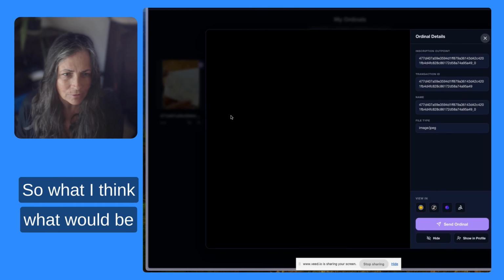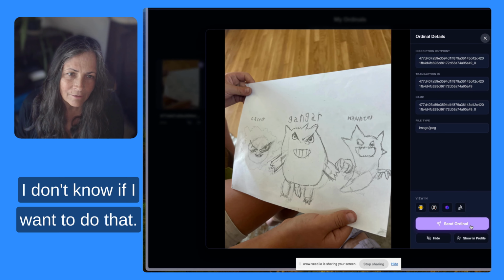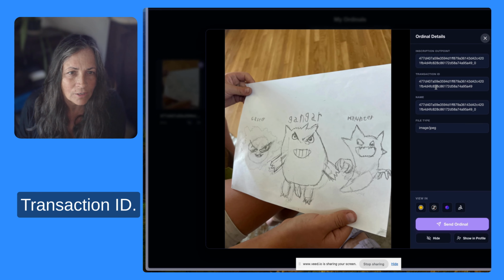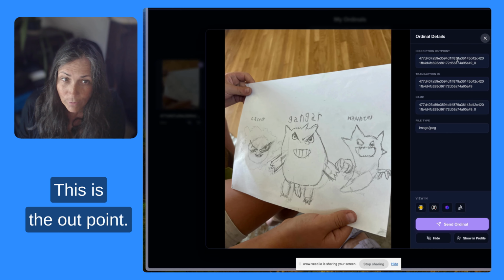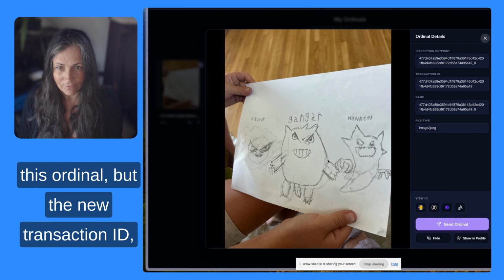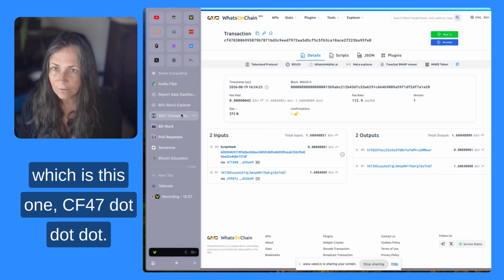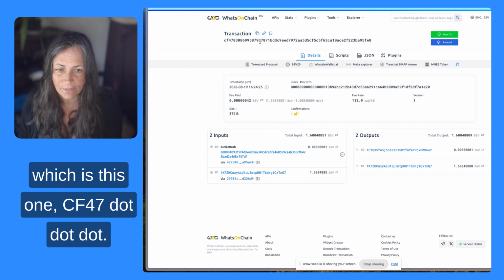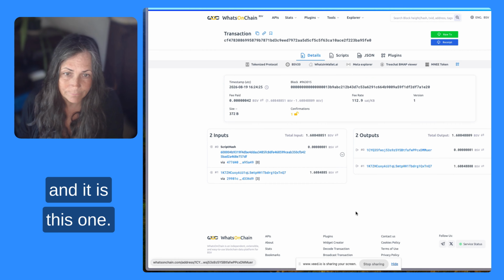So what would be interesting, can I send it? Can I send it again? I don't know if I want to do that. Let's see, transaction ID. Okay, so this is not my new transaction ID. This is the out point. It still lives there. So this transaction ID still references this ordinal, but the new transaction ID, which is this one, CF47... That's where the new out point is. And it is this one.